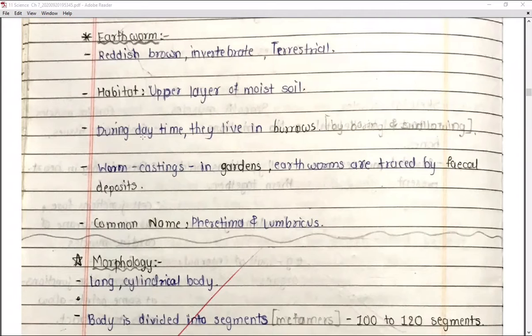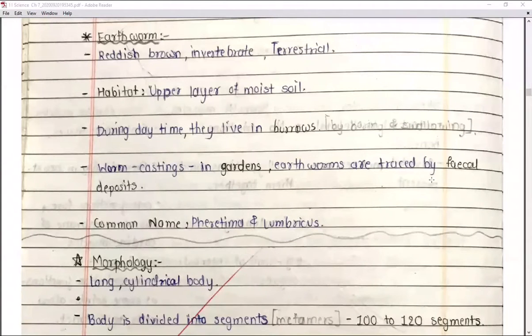During the daytime, they live in the burrows, right? So during the daytime, when the sun is there, they live in the burrows by boring and swallowing. The earthworm eats soil, right? From the soil only they get all the nutrients. So in the daytime they live in the burrows. They form tunnel-like structures, known as burrows, by boring and swallowing, right?